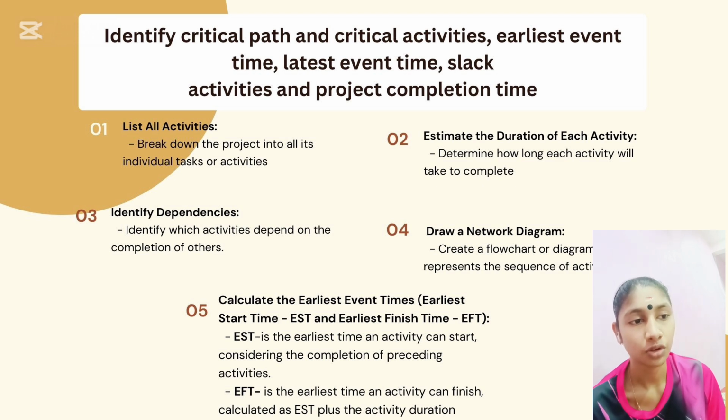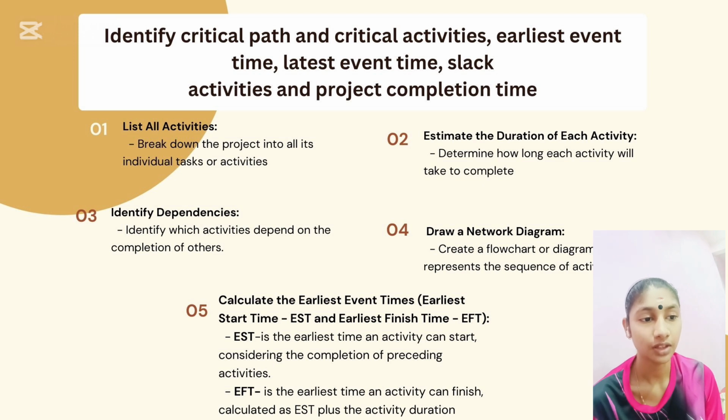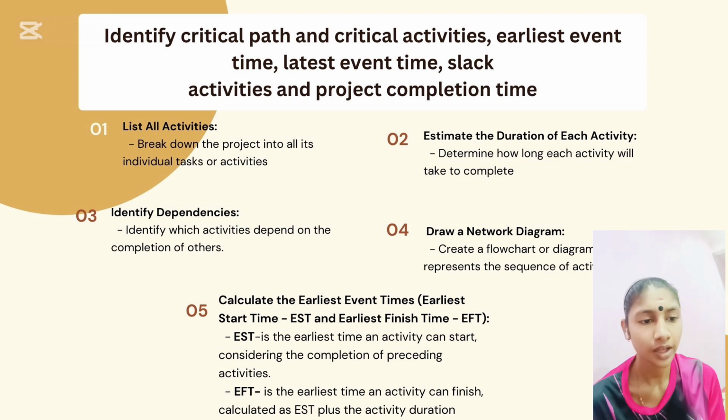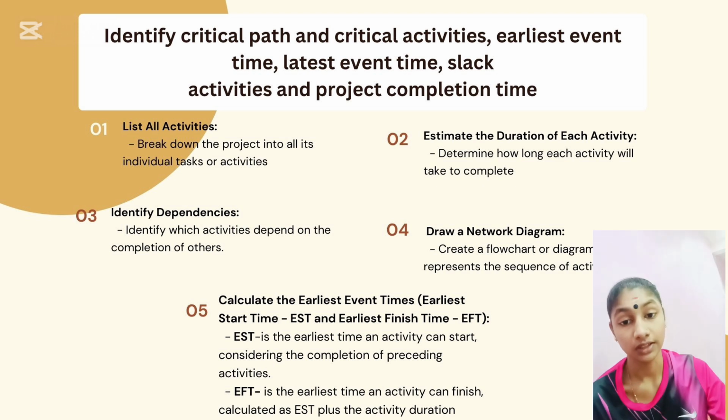And the fourth one is draw a network diagram, that is create a flow chart or diagram that represent the sequences of activities. And then calculate the earliest event time, that is EET. And then earliest finish time, that is EFT. Okay, EST is the earliest time an activity can start considering the completion of proceeding activities, and the EFT is earliest time an activity can finish, calculate as EST plus the activity duration.